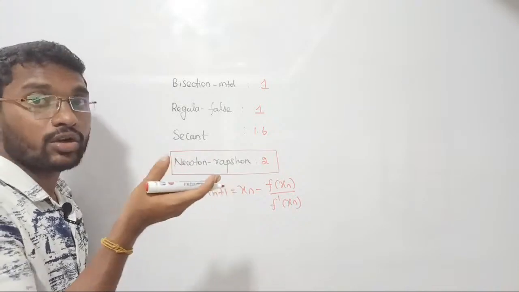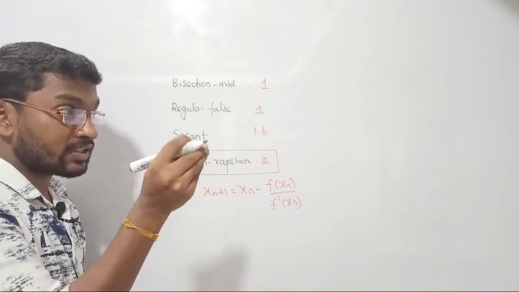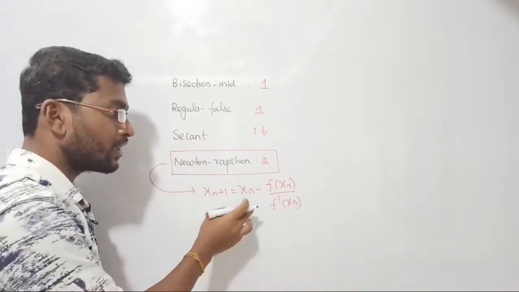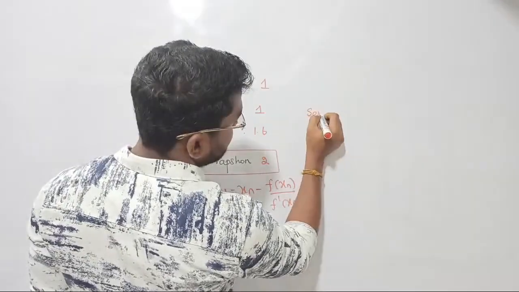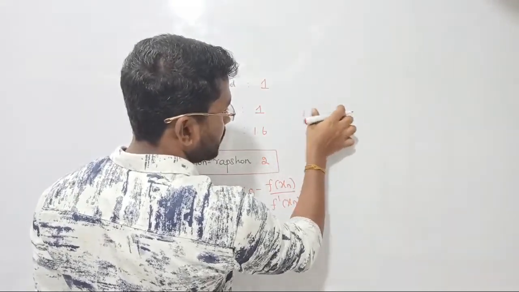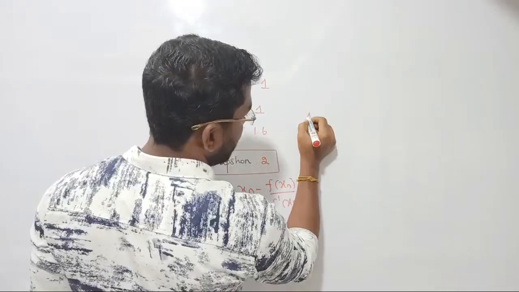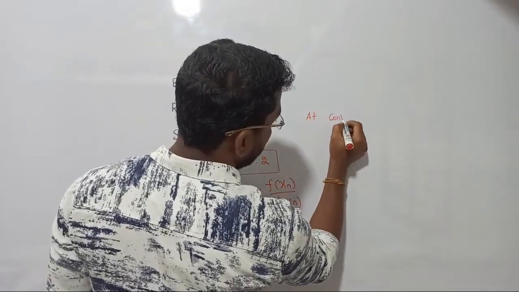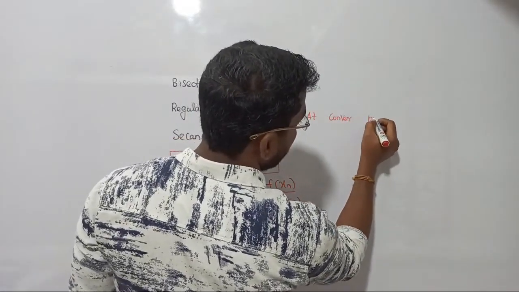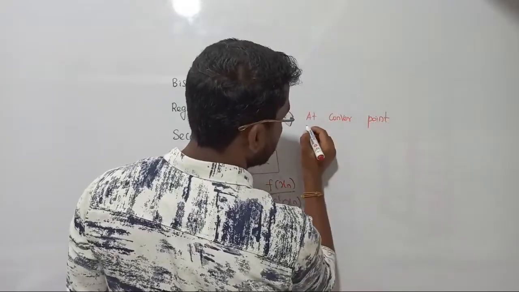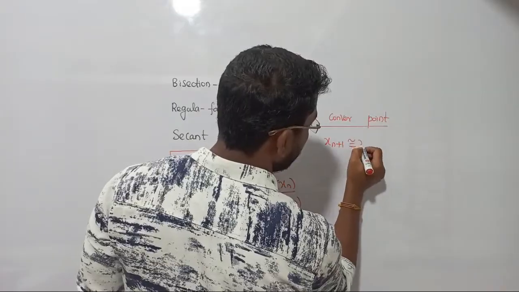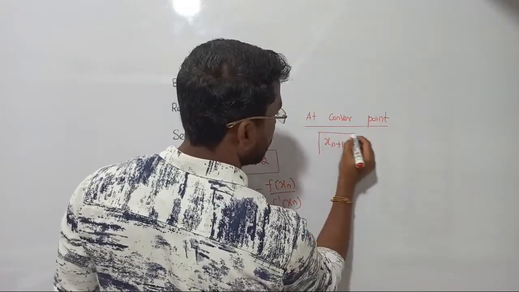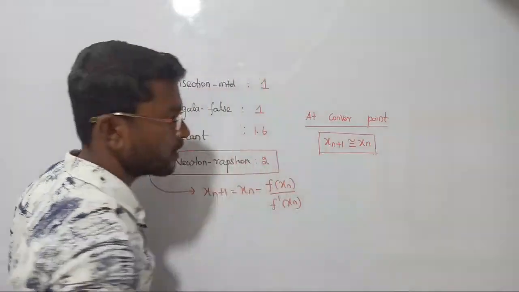ரிசல்ட்டு கிட்டனா ரூட் வந்து 0 ஆக போகுது இல்லையா? உங்களோட ஃபங்க்ஷன் 0 ஆக போகுது. அது கரஸ்பாண்டண்டாக ஒரு ரூட்டை நீங்கள் சூஸ் பண்ணுறீங்களா அந்த பாயிண்ட்டுக்கு, ரைட்? So when Newton-Raphson, right? In Newton-Raphson, when your series is converged, right? During convergence or exactly at the convergent point, we can write at convergence point or at converging point, right? At the converging point, we can say exactly xn plus 1 approximately equal to the value of xn. Don't forget, this condition is very important, right?